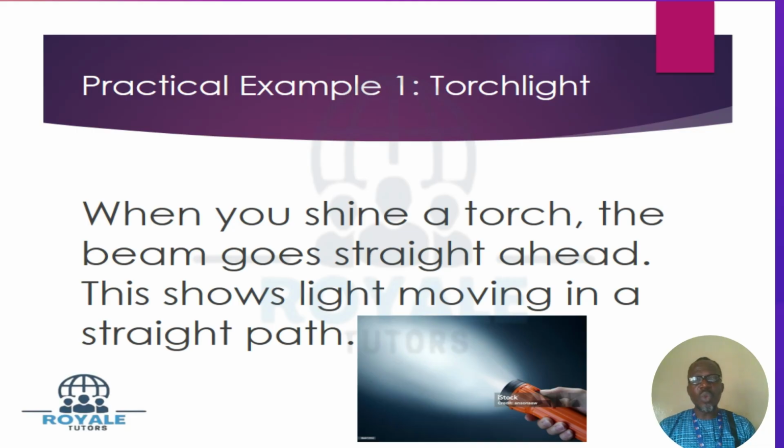When you shine a torch, the beam goes straight ahead. This shows that light moves in a straight path. So I'm giving a practical example, torchlight, and you can see the picture.